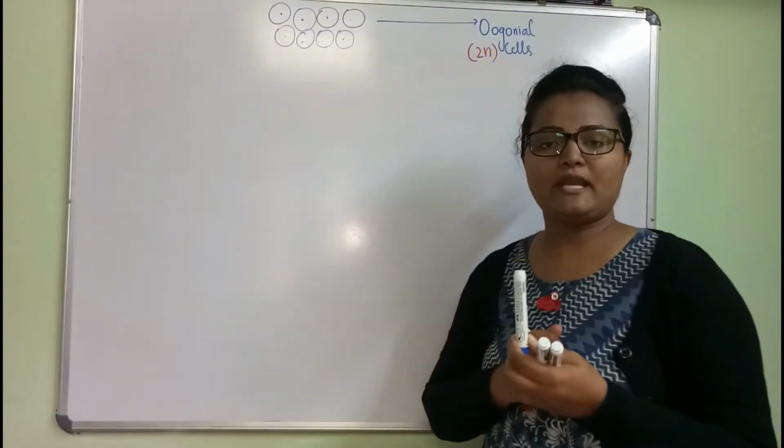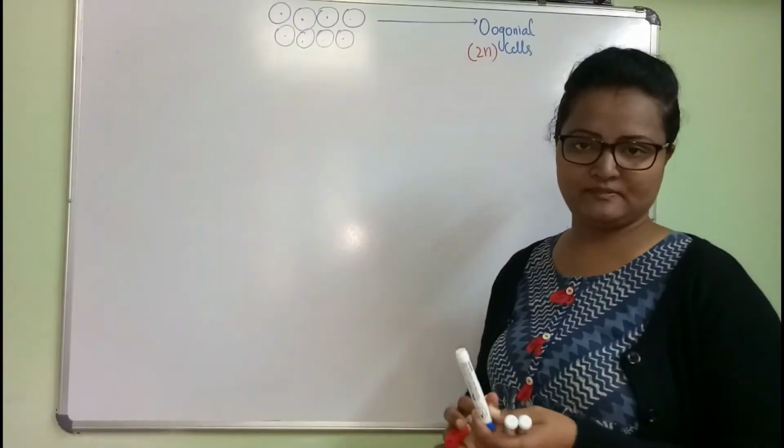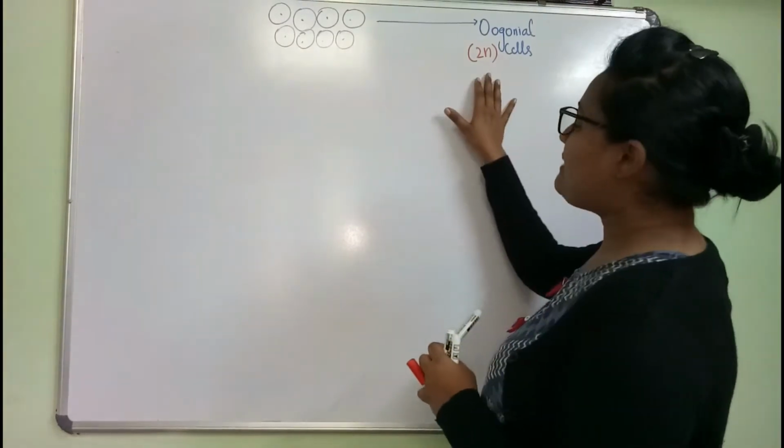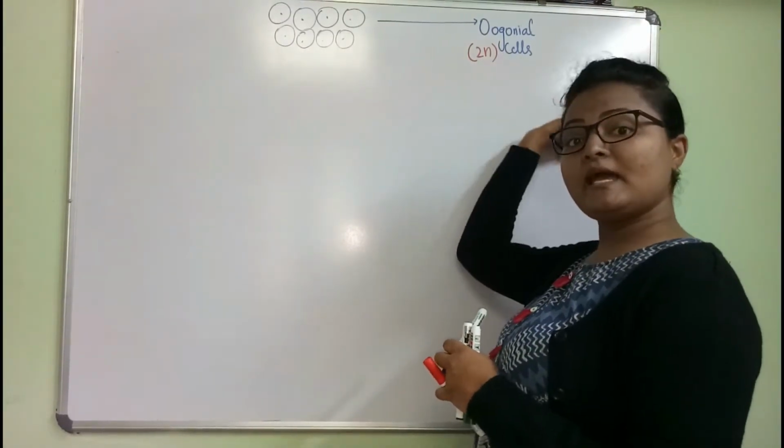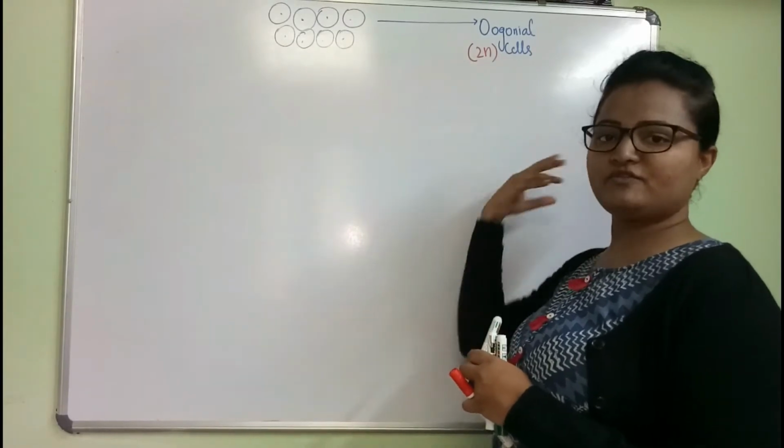Diploid means 46. The production of oogonia is before birth, not after birth.